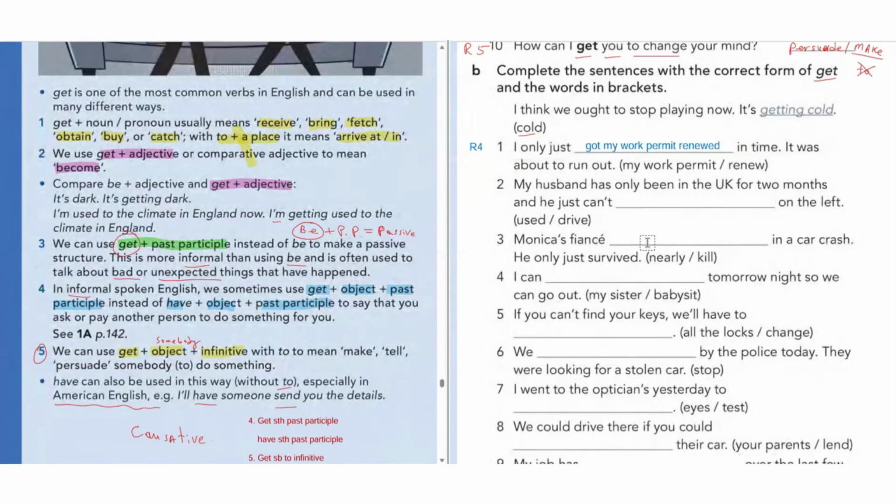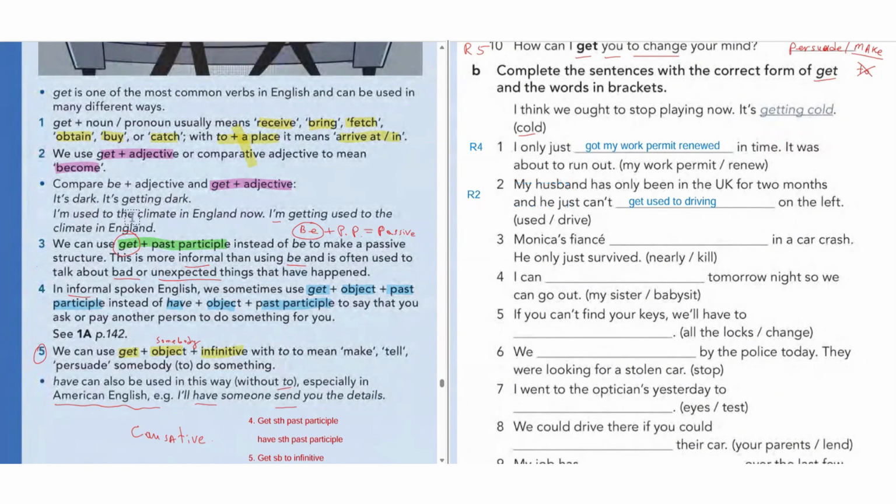Number 2, my husband has only been in the UK for 2 months and he just can't on the left. So we must use get, use. So he just can't get used to. And after that, obviously, we must use verb ing, driving. So he just can't get used to driving on the left. Okay, so this is rule number 2, guys.